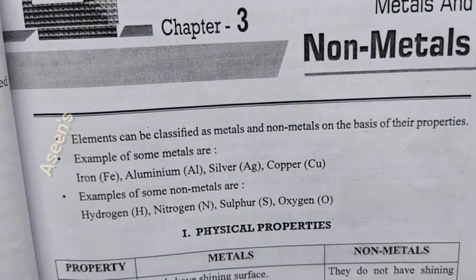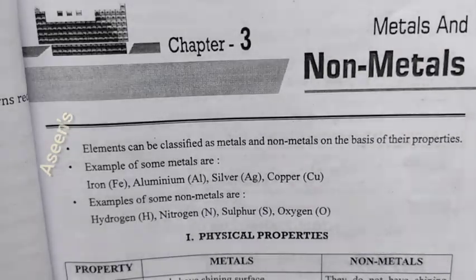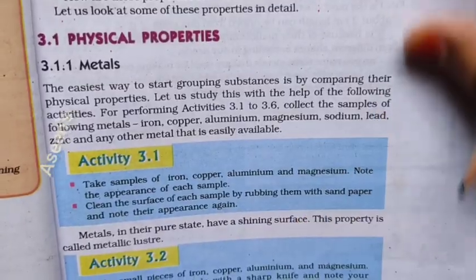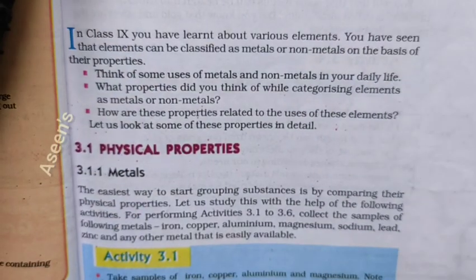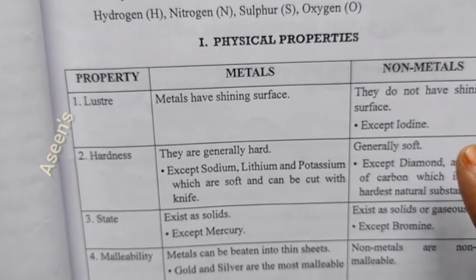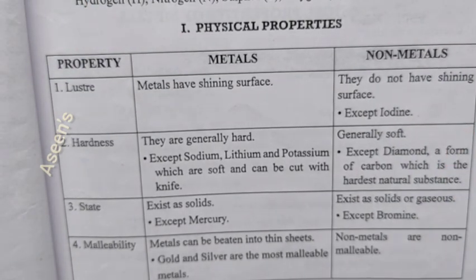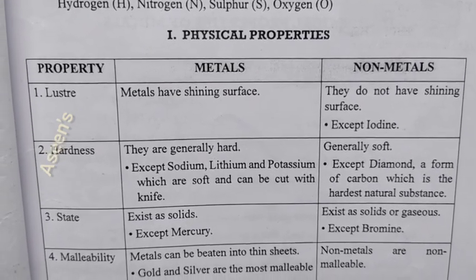Now moving on, first we need to understand the properties of metals. As you can see in your textbook, the properties are given in a completely activity-based manner, not in simple words, so you would need to go through everything. That is the reason we are going to consider this table for understanding. The entire explanation for your physical properties is over here, so we are just going to start with this.